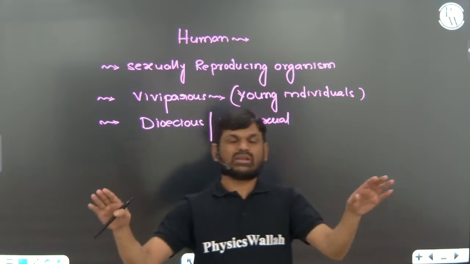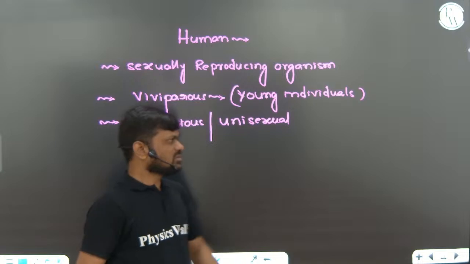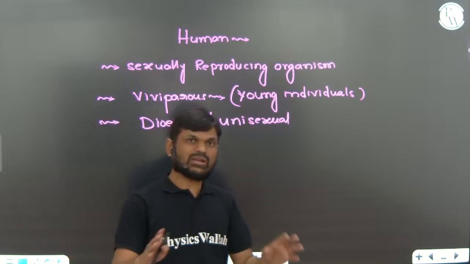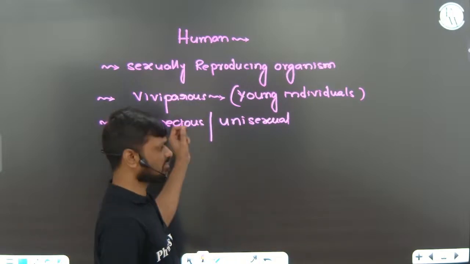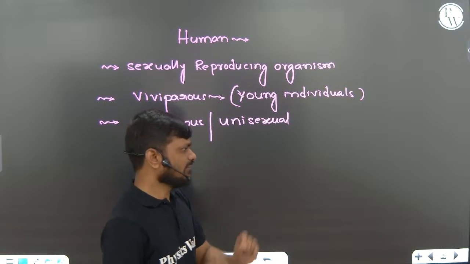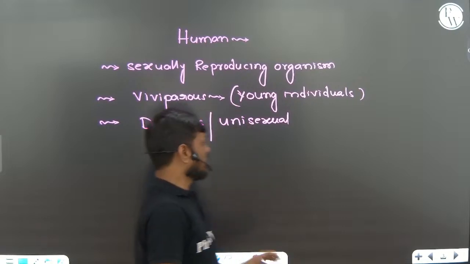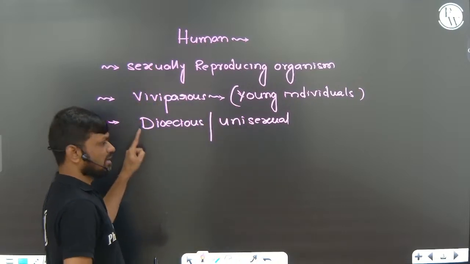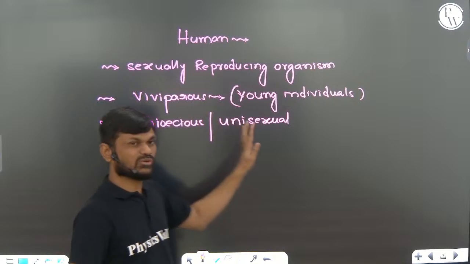Both the sexes are separated, right? So that's why we say human beings are dioecious or unisexual animals.